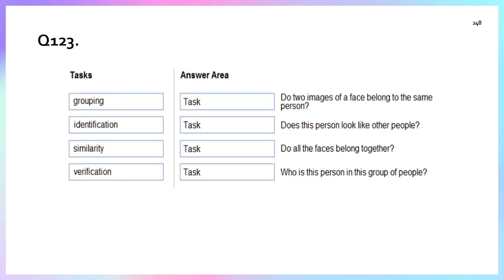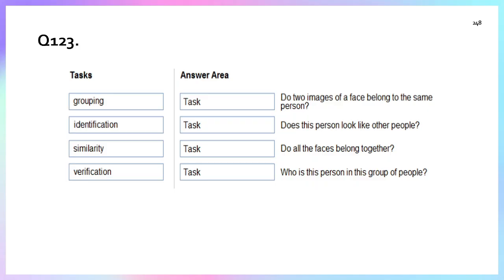Question number 123. This is a task-and-statement question, meaning we must match each statement to a task. The first statement is that two images of a face belong to the same person. Does this belong to grouping, identification, similarity, or verification?